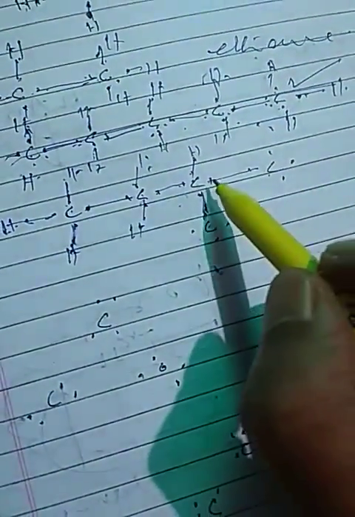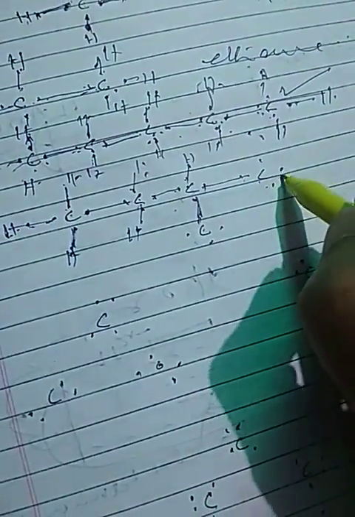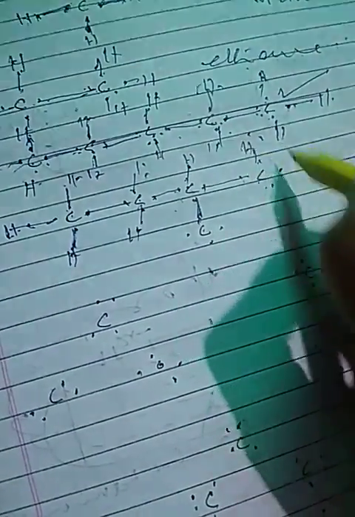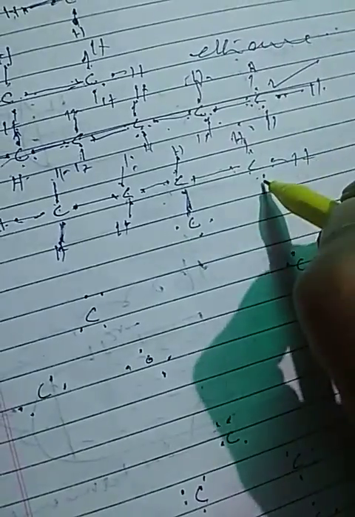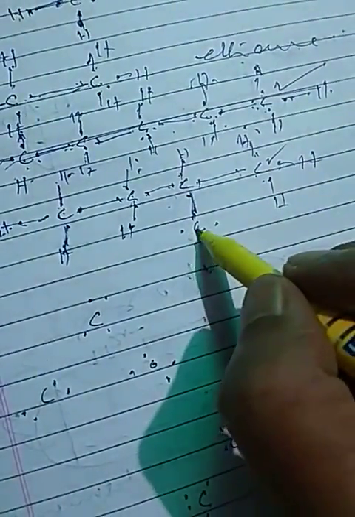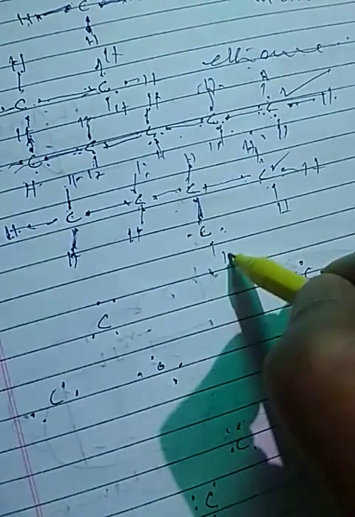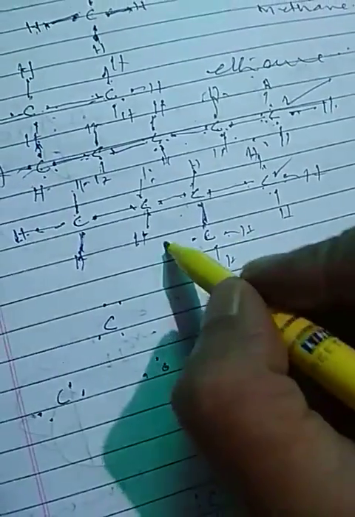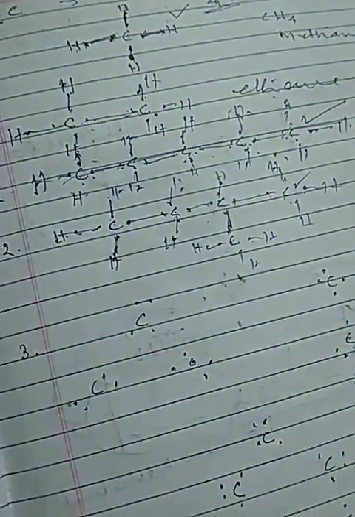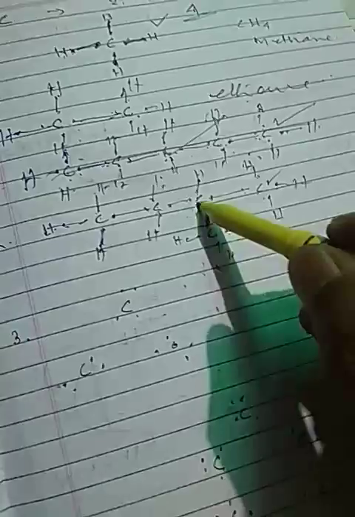Come to this carbon, 1, 2, 3, 4, 5, now it will be 6, 7, 8. Its octet is complete. For this carbon, 1 to 8. All the 4 carbons are satisfied, meaning their octets are complete. So they can form a straight chain or branch.